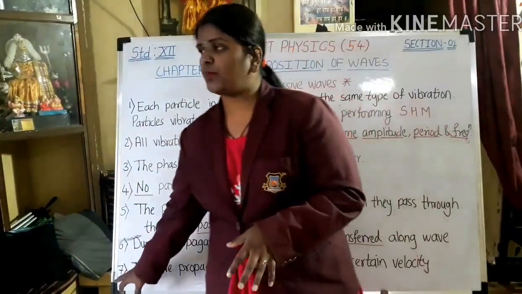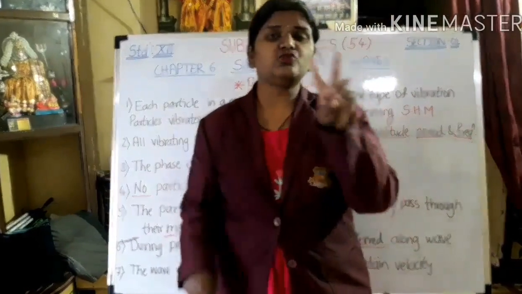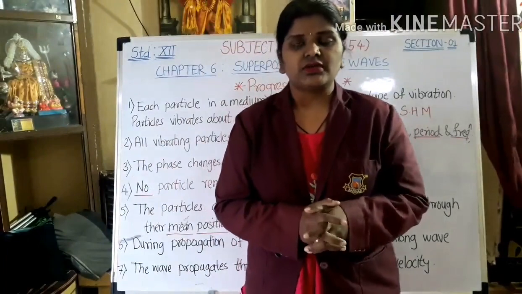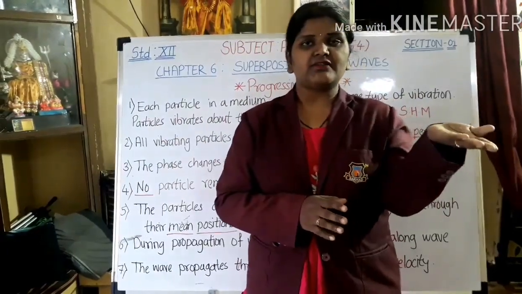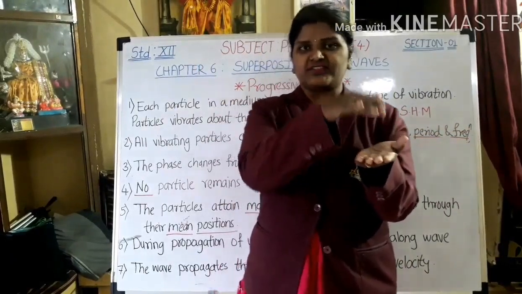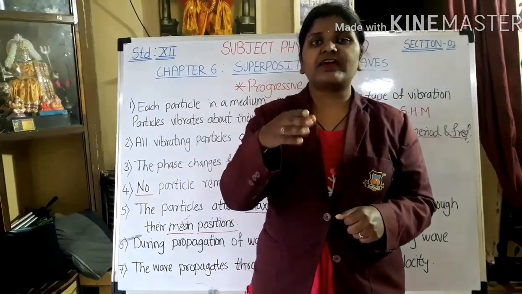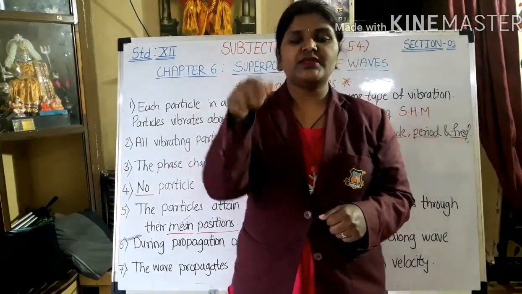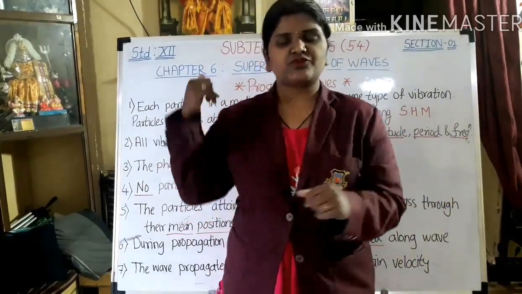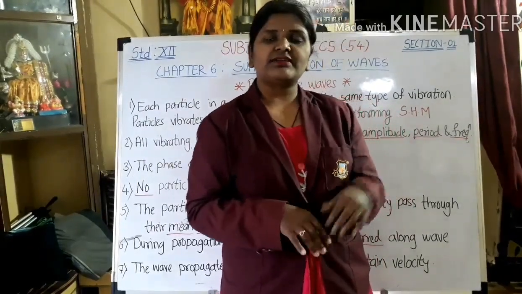The 8th property is nothing but this: progressive waves are divided into 2 types. We have already discussed transverse and longitudinal. What are transverse waves? When the particle vibrates perpendicular to the direction of propagation, they divide the medium into crest and trough. This is transverse. What is longitudinal? When the particle vibrates parallel to the direction of propagation, they divide the medium into compression and rarefaction. So these are the 2 types of progressive waves. Alright. So combining, we are calling it a progressive wave.